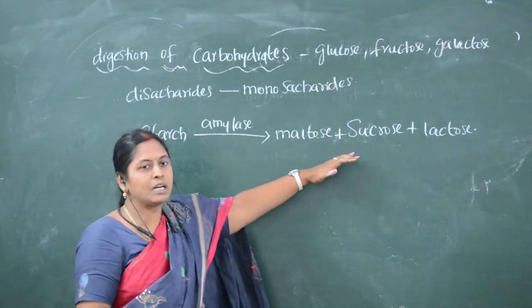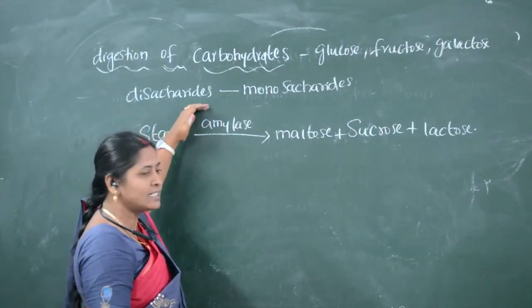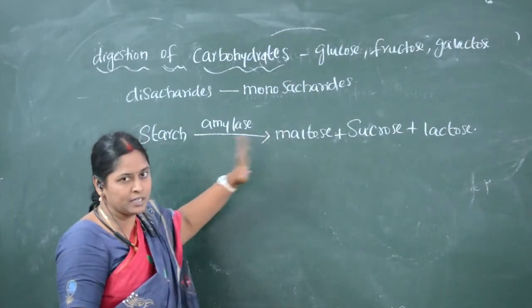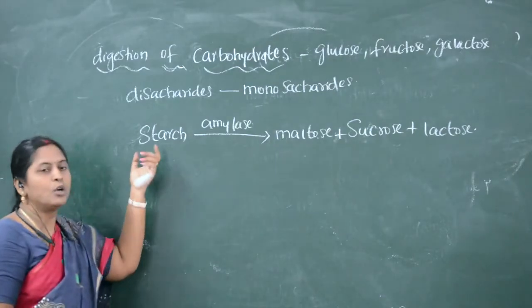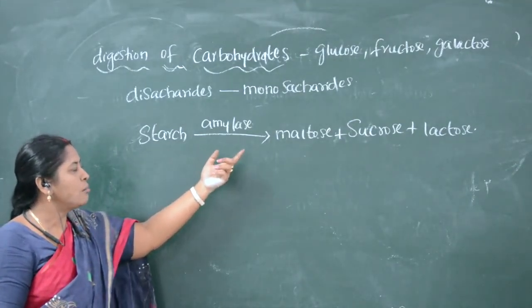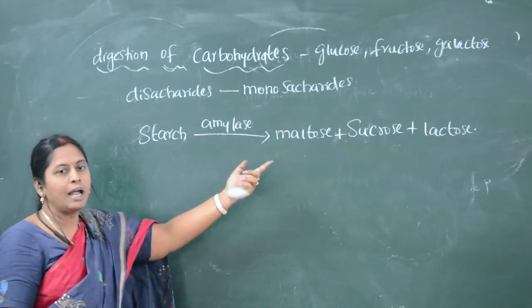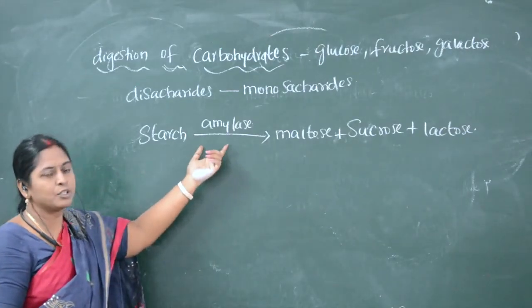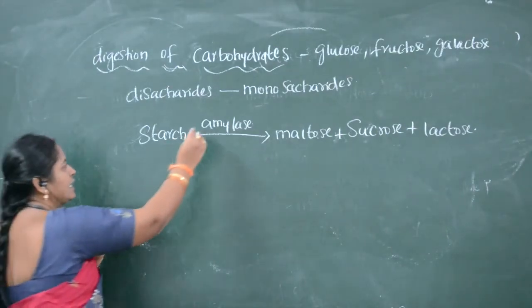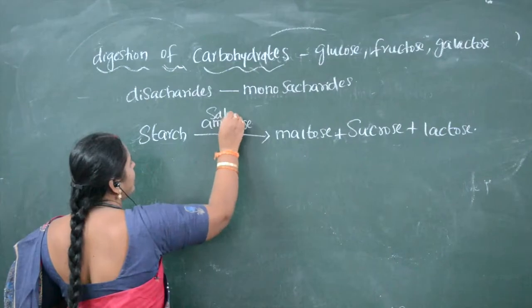Maltose, sucrose and lactose are the disaccharides produced by the enzyme amylase, here salivary amylase.